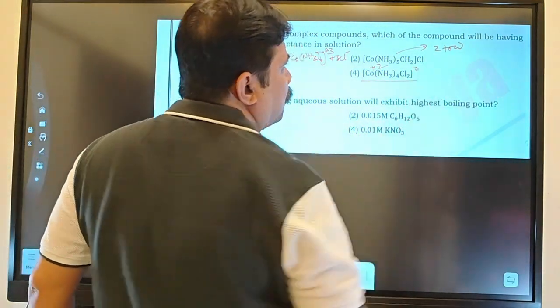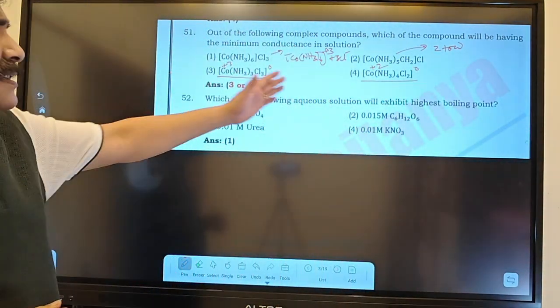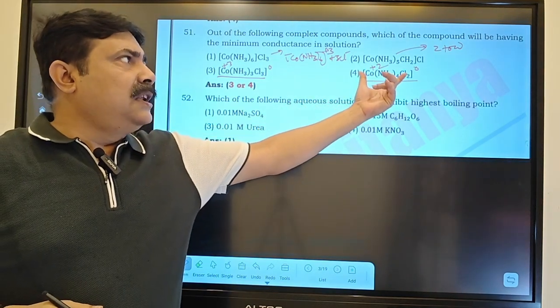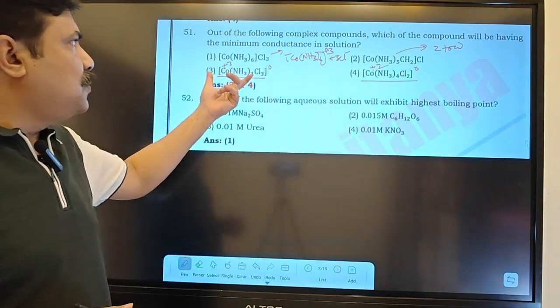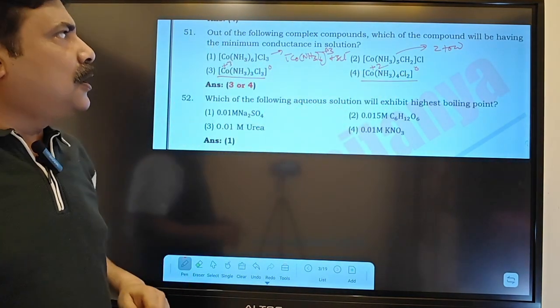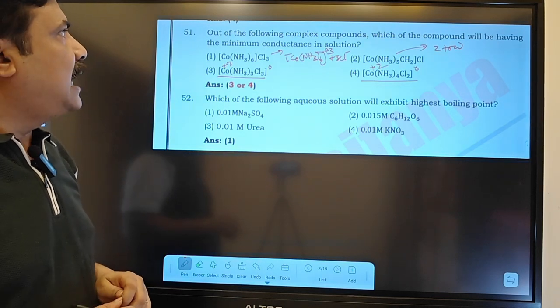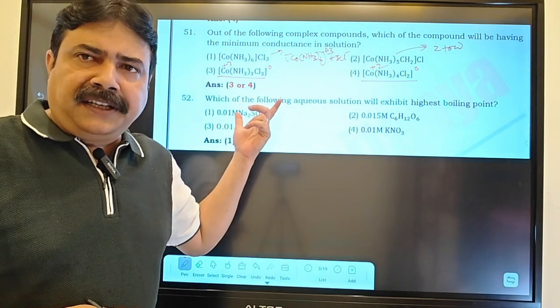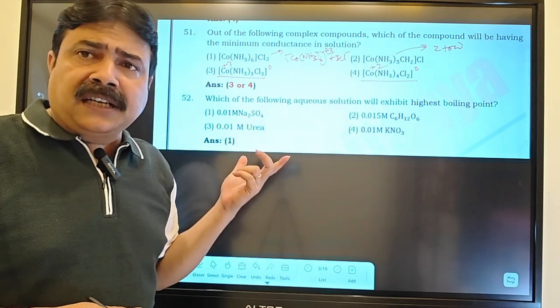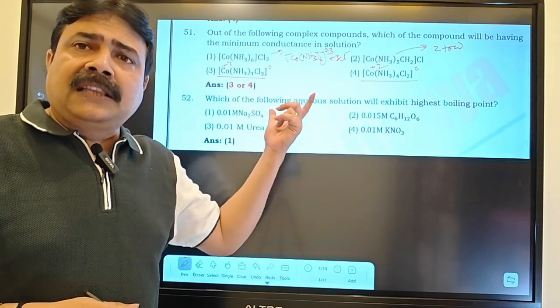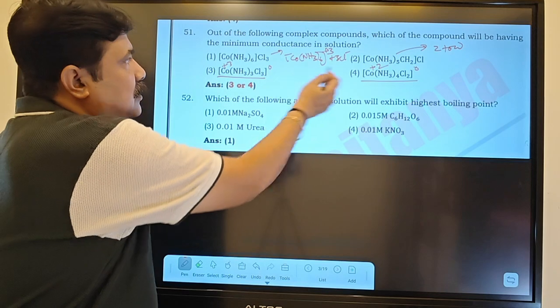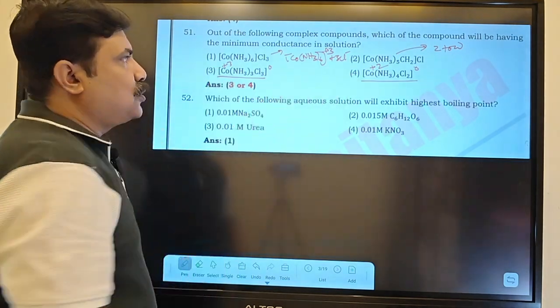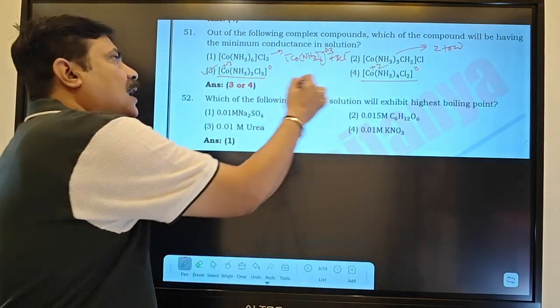In both cases there is only one entity. They are asking which compound will have minimum conductance in solution. As both are single entities, with overall charge 0, both options can be the answer, third or fourth, both possibilities are there.